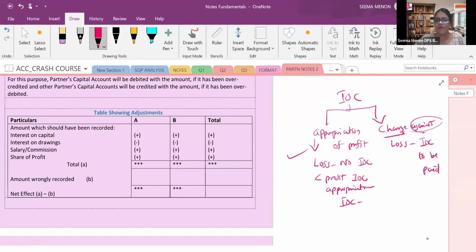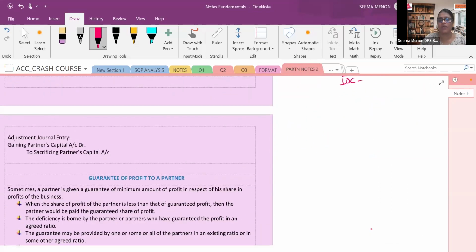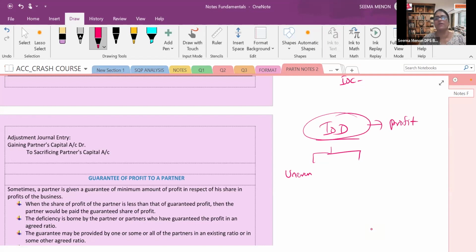Then after that, what did we discuss? We discussed interest on drawings. For interest on drawings, there are mainly 2 methods. When the amount is withdrawn without any non-recurring or uneven withdrawal. What do you mean by that? We are discussing interest on drawings when the amount is withdrawn from the profit. When you withdraw from the profit, what are the various cases?